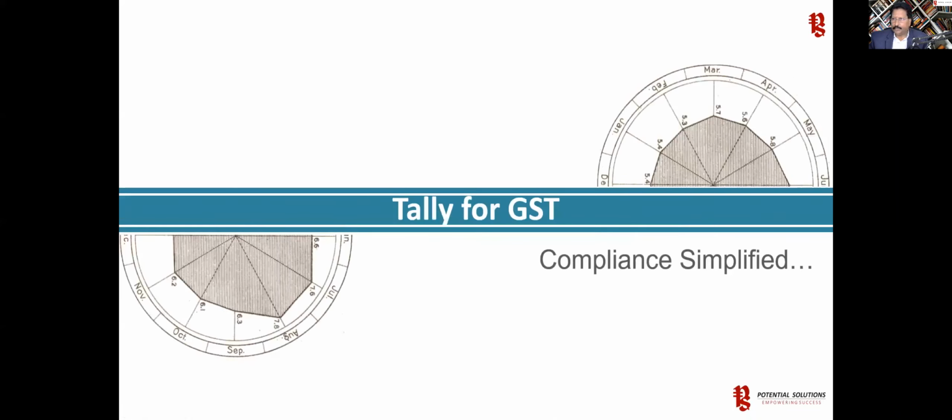Today's session is all about Tally for GST, and how Tally can make your GST compliance very simple. That is what we are going to see today.